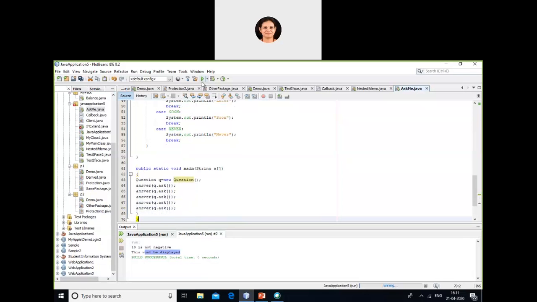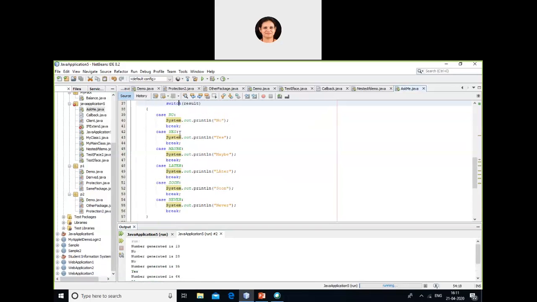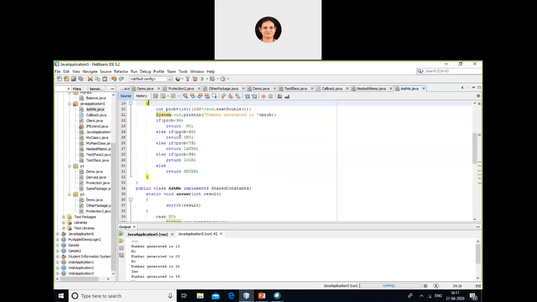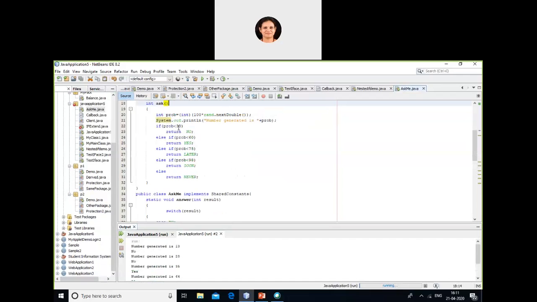We'll just see what outputs we're going to get for this. Run the program. The first number generated is 13. So go to this program. Random number generated is 13, so if it is less than 30, it should print no as the output. It's printing no. Yes. Next number generated is 28. 28 also should print no as the output. It is printing no. Yes.